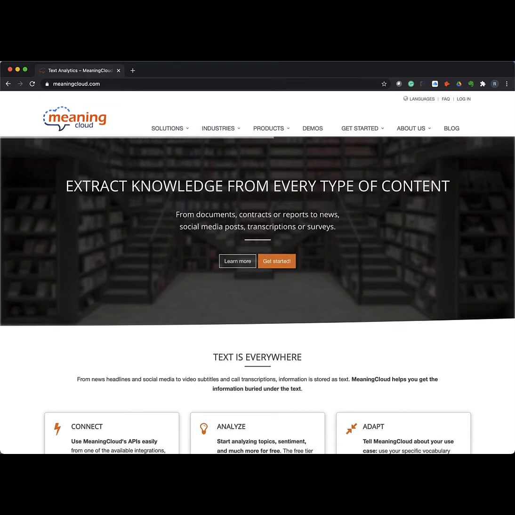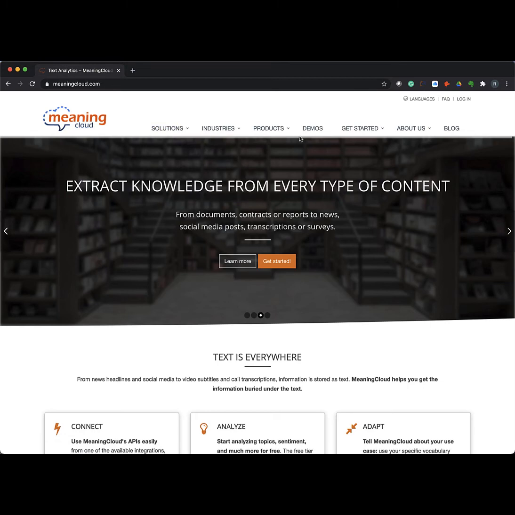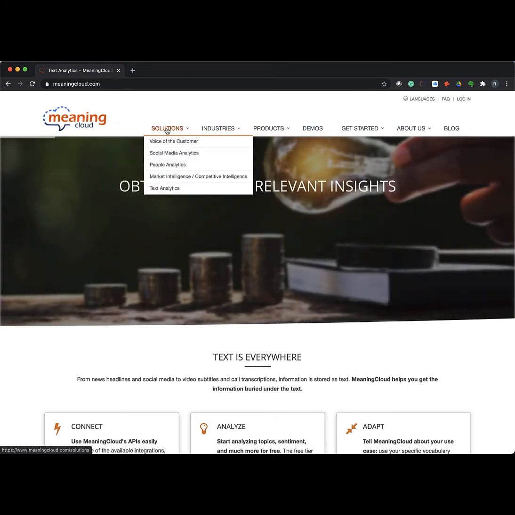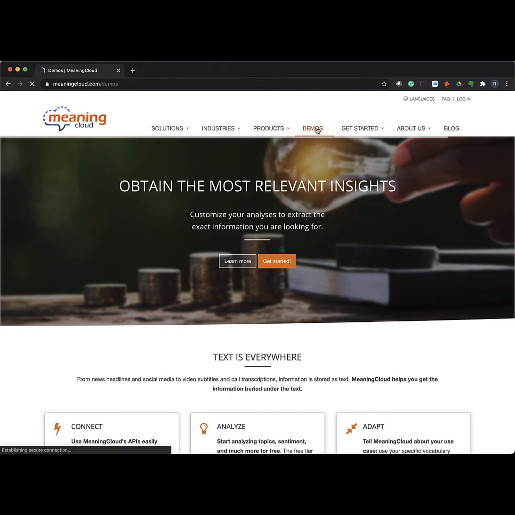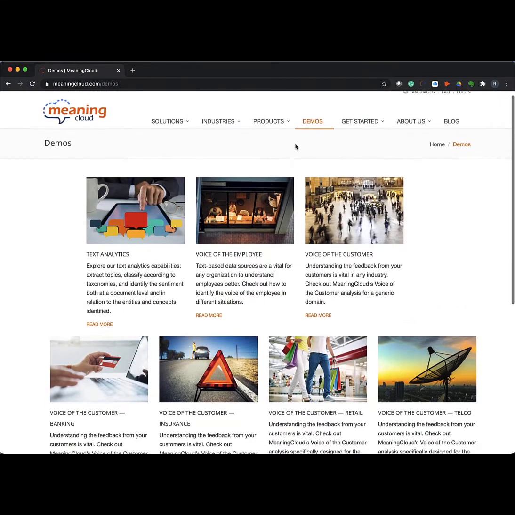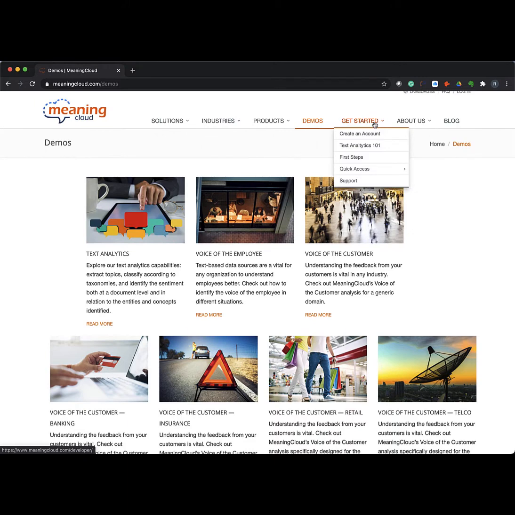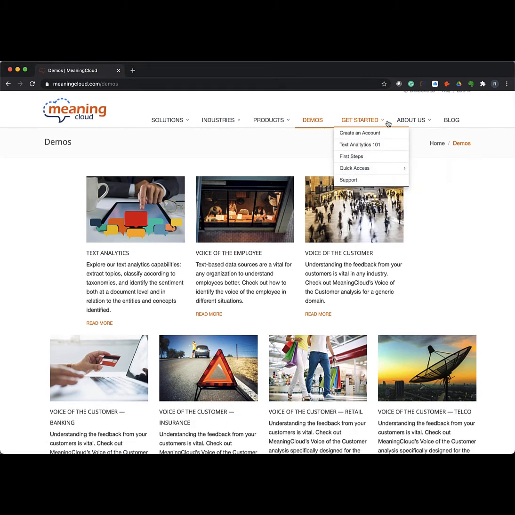So first, I'm going to have you navigate to MeaningCloud.com. This is the homepage for the website, and you can see we have various information about the solutions offered, the industries that are served, products that we sell. There are a few different demos live on the site that you can interact with and try out the system before you create an account. And there's some quick information about creating an account, text analytics, first steps, etc.